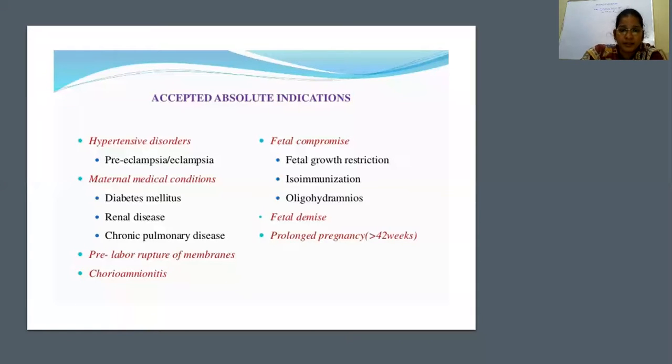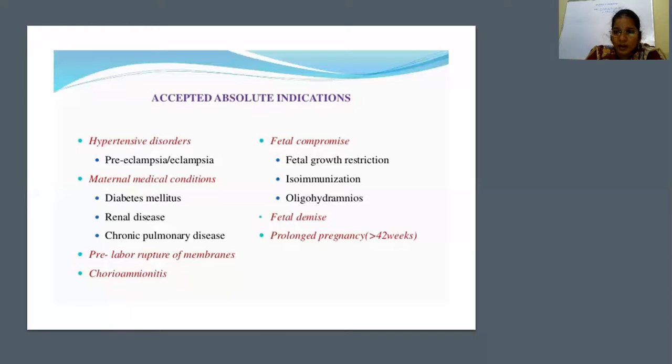Coming to fetal factors, IUGR or fetal growth restriction. Fetal growth restriction means the baby is not getting any benefit by staying inside the mother's womb. So, after giving necessary corticosteroids and after checking for lung maturity, we have to terminate the pregnancy in IUGR. And isoimmunization or Rh incompatibility is one condition where you should not allow the woman to go into post-dates. Because as the woman goes post-dates, there are more chances of fetal hemolysis. So this is one indication.